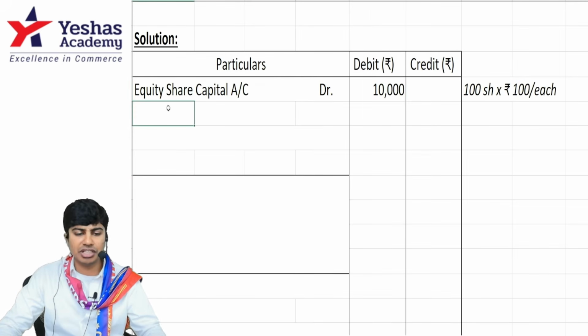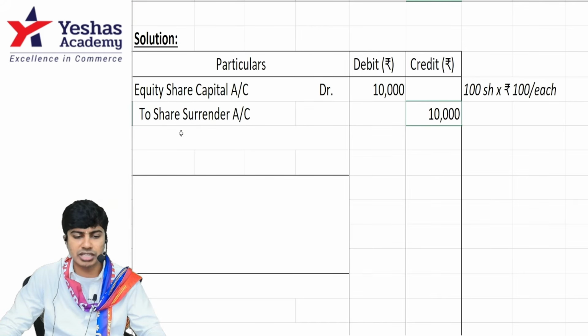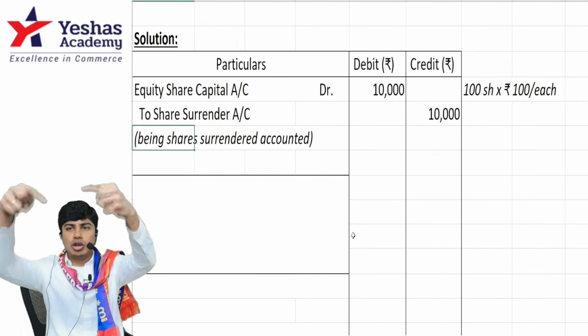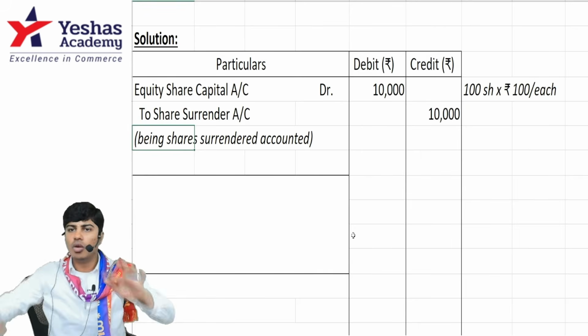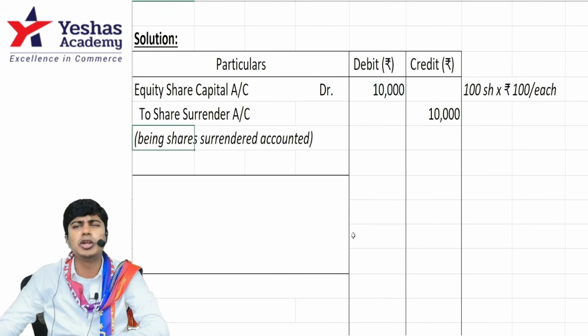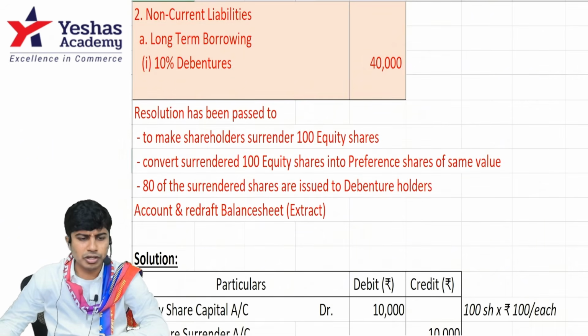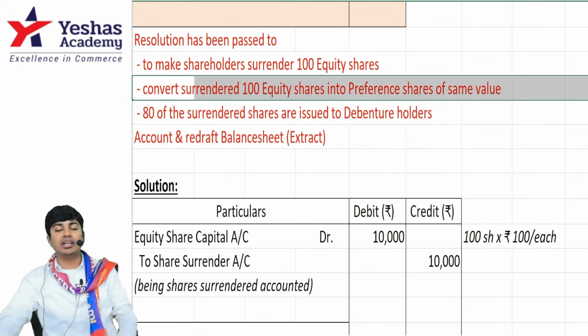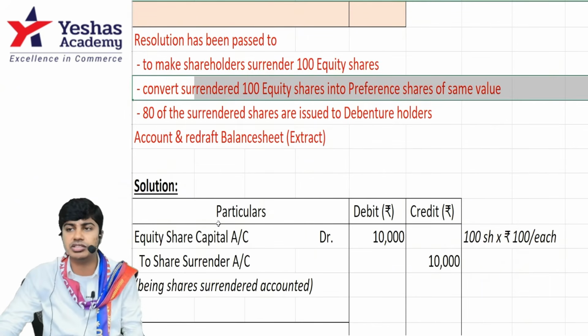I'll write equity share capital account debit to share surrender account. I asked my shareholders to drop it in share surrender account and they've gone. What am I going to use this for? Maybe to pay debenture holders. Read the second point: to convert surrendered 100 equity shares into preference shares of same value.